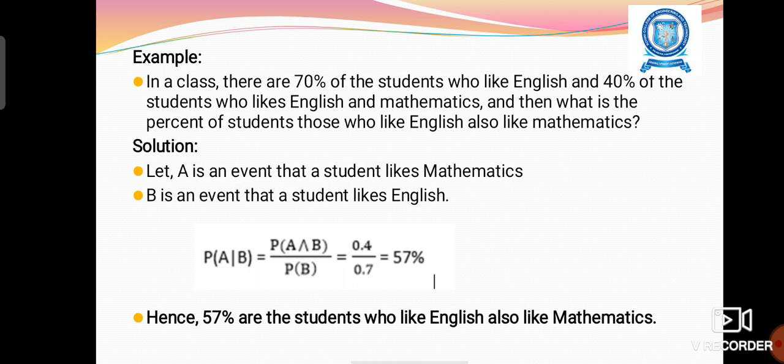And P of B, the students who like English, we write as 0.7. So we get the value 57%. So 57% of the students who like English also like mathematics.